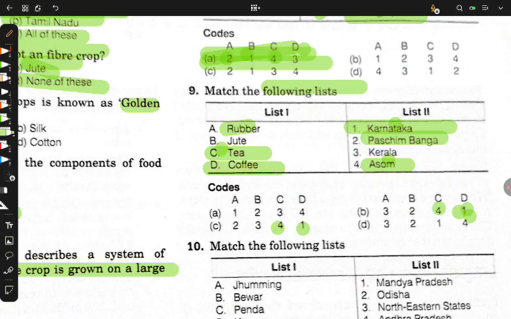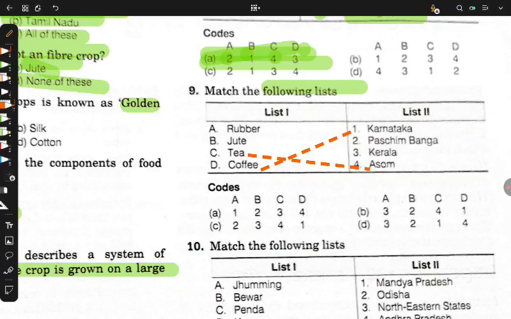Rubber. Something is wrong, I guess. This option is not correct. Let's match it. Rubber, jute, tea, coffee. So we can easily match coffee with Karnataka, D1, right?